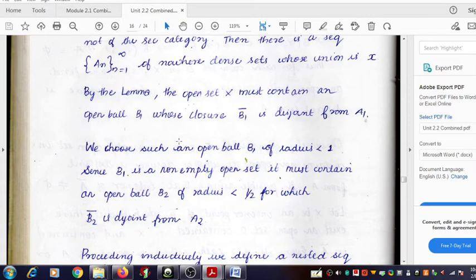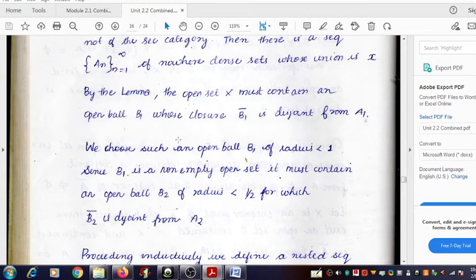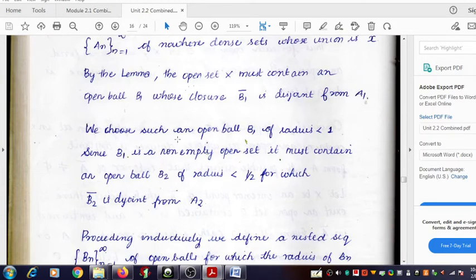This can be continued any number of times, but one more very important thing: at each step, when we choose open balls, we apply one more condition. The open ball chosen in the first step will be of radius 1. Suppose we had chosen a bigger open ball whose radius is greater than 1. We know that it is very easy to choose an open ball inside it.